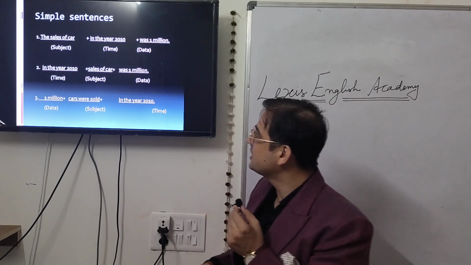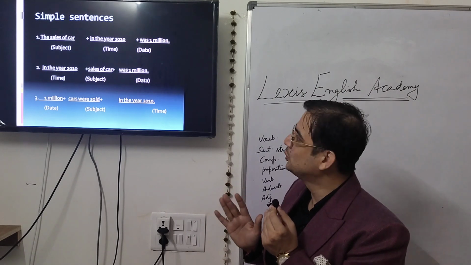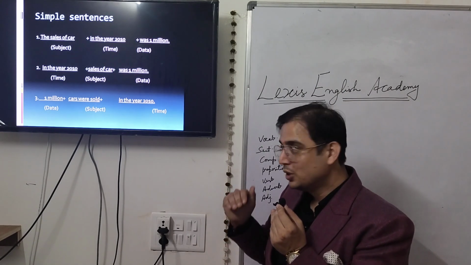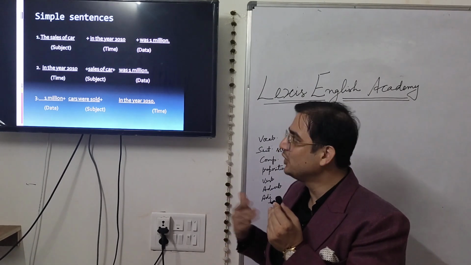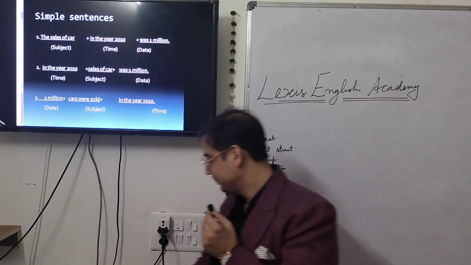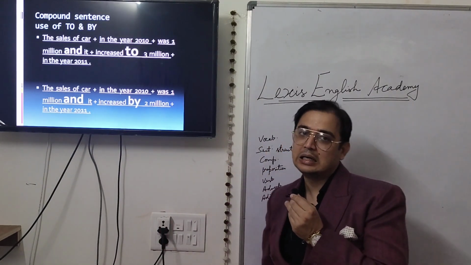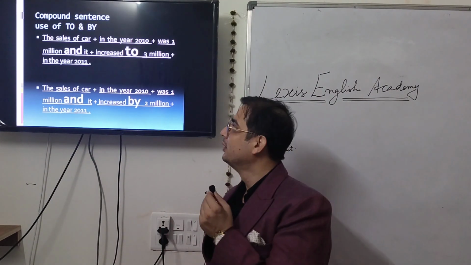Now, these are simple sentences and you won't be able to get a good score, but one should know how to make simple sentences. If you know how to make simple sentences, only then you will be able to make compound and complex sentences. Now, one step ahead. Now, compound sentences and the use of "to" and "by" prepositions.